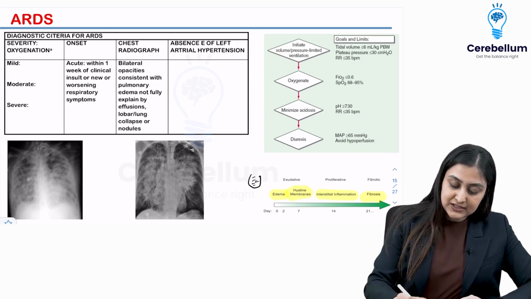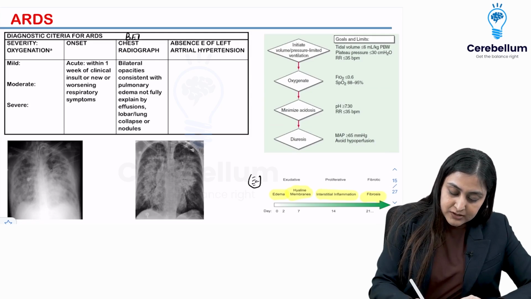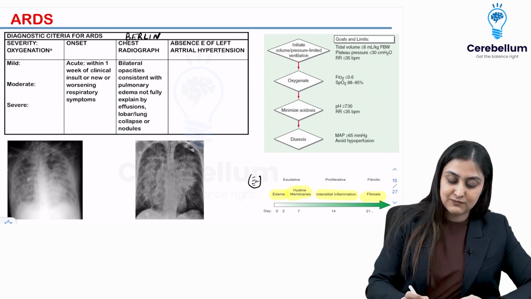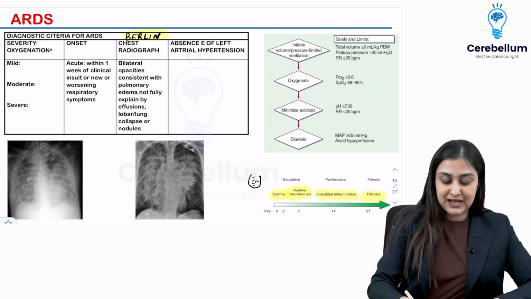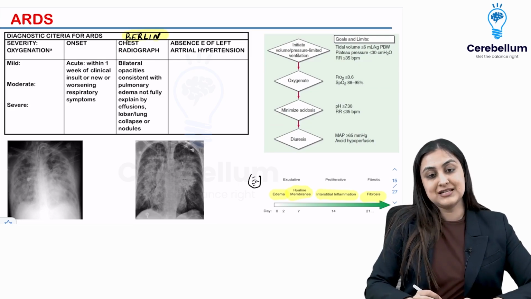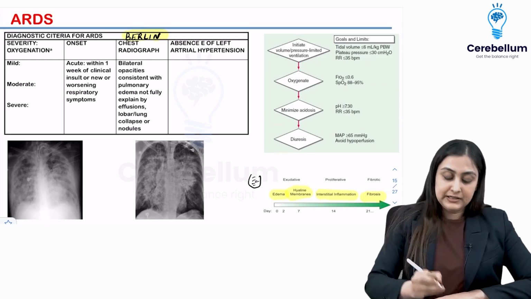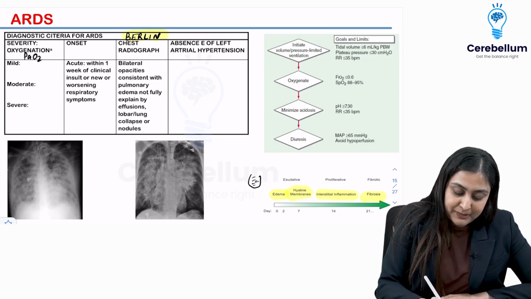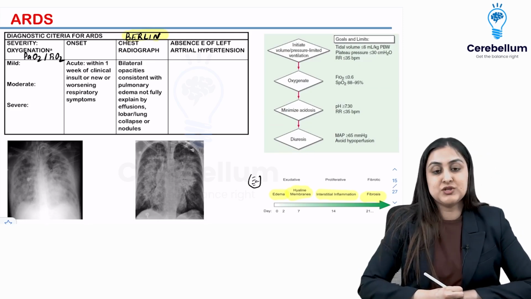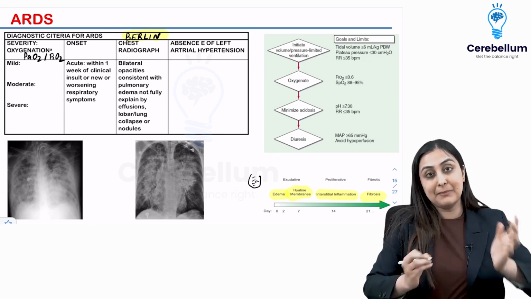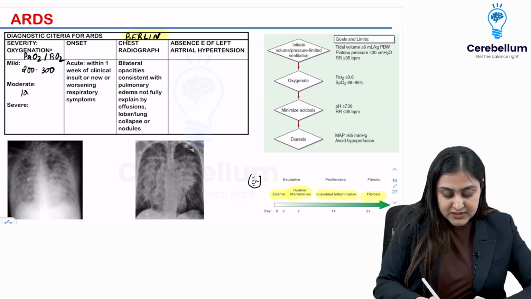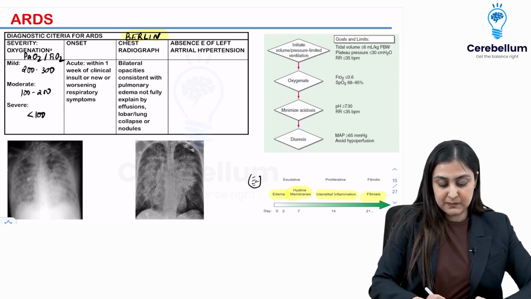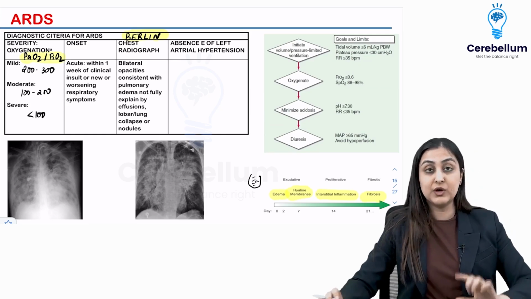What is the diagnostic criteria? This is the modified Berlin criteria that you need to know. This is very, very frequently tested. One is the oxygenation severity. First is the hypoxia. Here what you look at is the ratio of PaO2 by FiO2. In mild disease, it is going to be between 200 to 300. In moderate, it is 100 to 200, and in severe, it is less than 100. Okay, so this is the PaO2 by FiO2 that you want to look at.